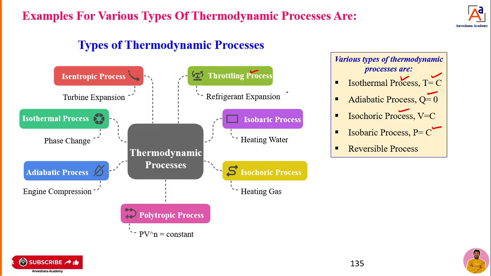What are the examples for these processes? Throttling process: refrigeration. Isobaric: heating water. Isochoric: heating gas. Polytropic process: PV to the power of n equal to a constant. Adiabatic process: engine compression. Isothermal process: phase change. Isentropic process: turbine expansion. These are all examples of different types of thermodynamic process.